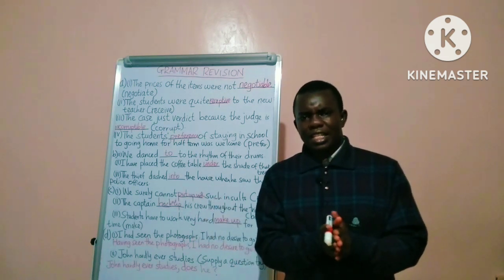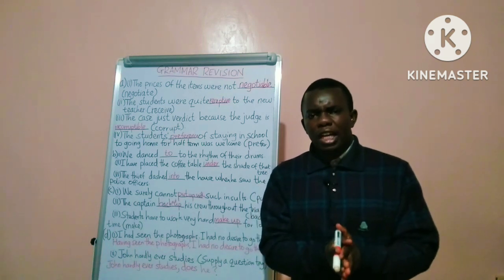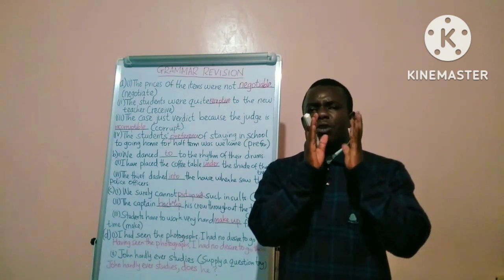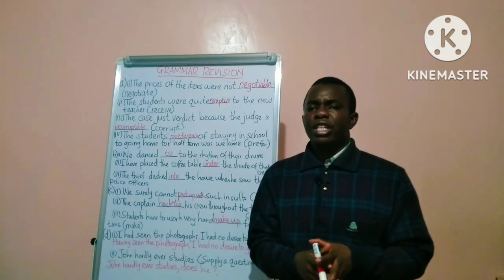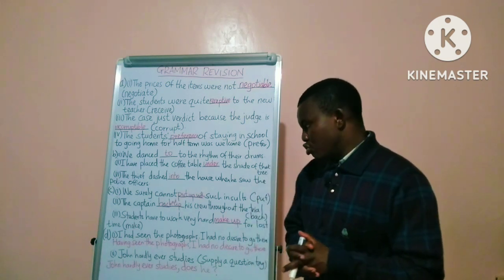But in an event that we do not have an auxiliary verb, like in this case, we now introduce the verb to do.